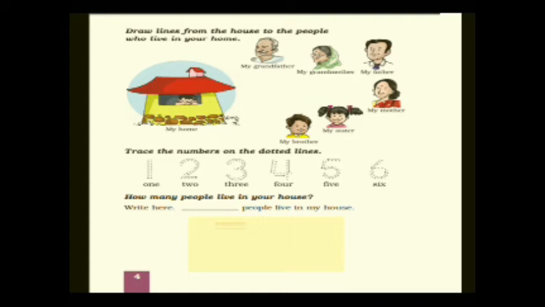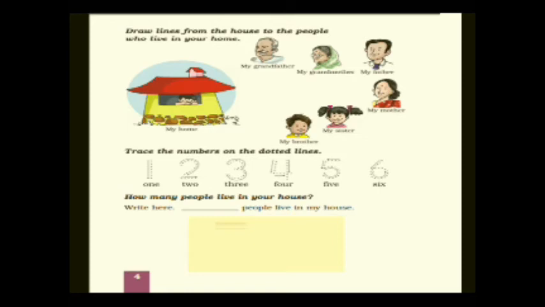Okay, so now who all stay with you? So what you have to do, you have to again draw a line to the people who live in your home. If you are living with your grandfather, you have to draw a line through the grandfather. If you are living with your grandmother, again you have to draw a line till the grandmother image is there. If you are living with your mom and dad, then you have to draw one more line with the mom and dad.